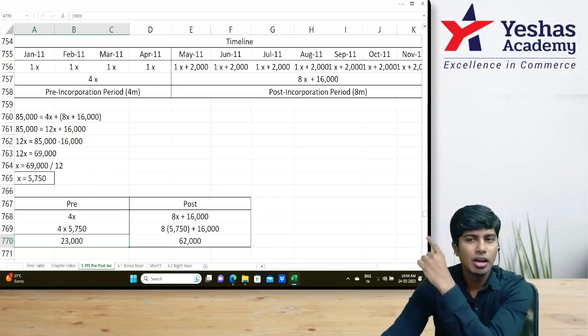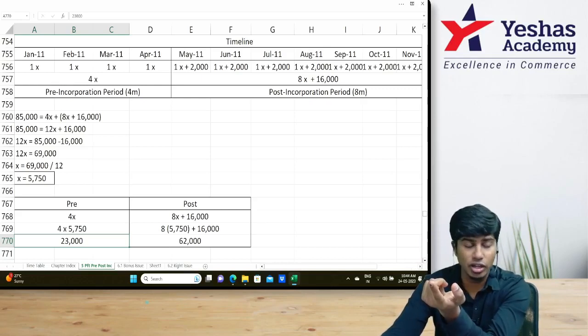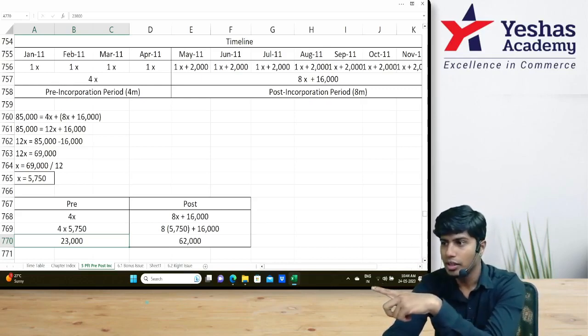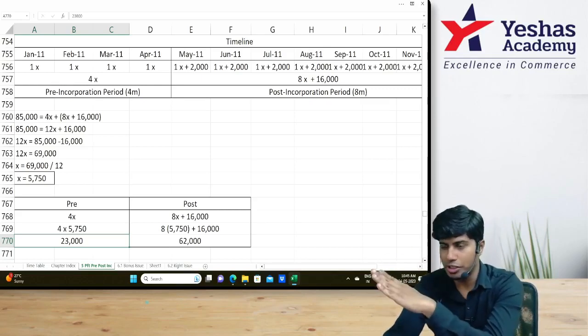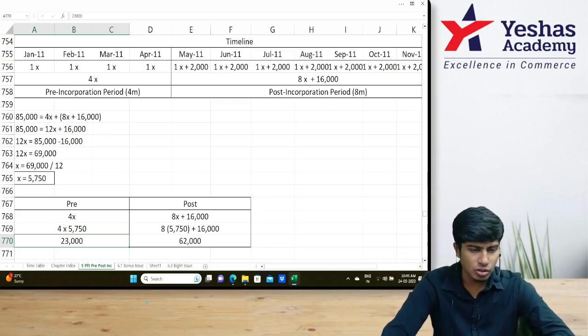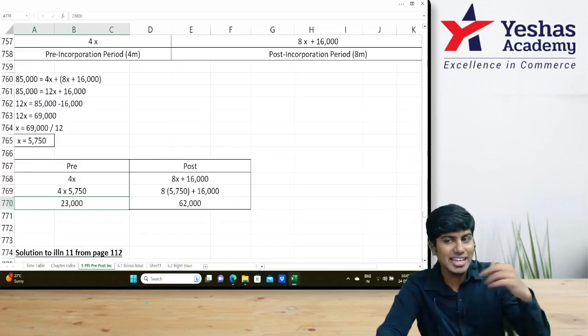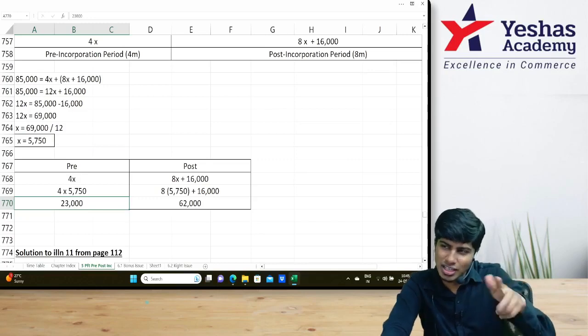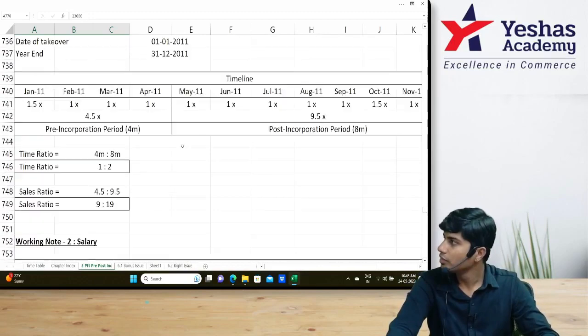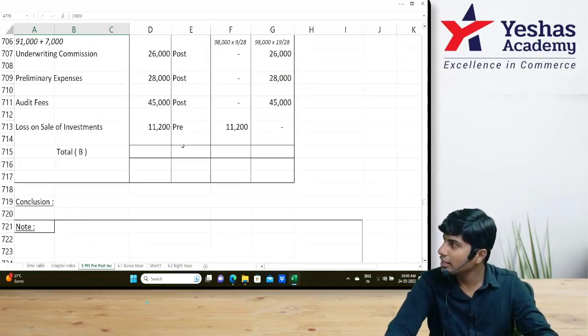Done. One more way: salary will increase by 2,000. 2,000 into 8 months, how much is that? 16,000. 16,000 will be post incorporation. Balance amount, time ratio. You can do it like that also. That is nice to say, little not nice to write. So I've written like this. Shall we write 23 and 62? Hey, come on. Let's write 23 and 62.